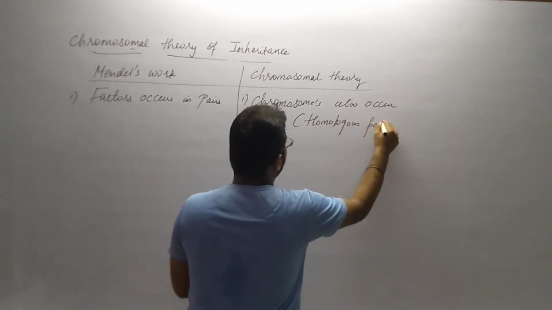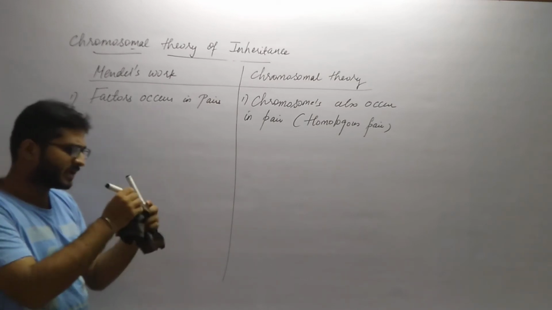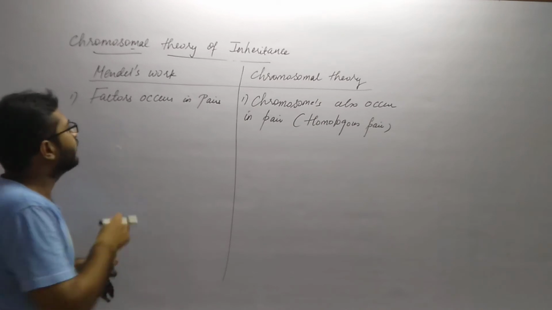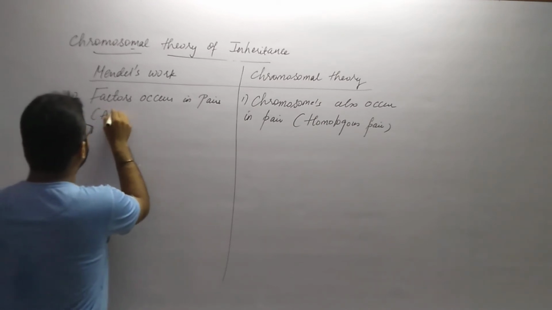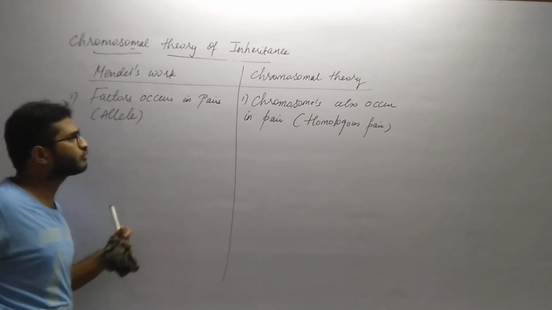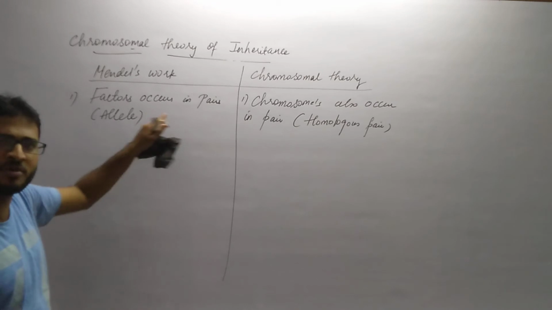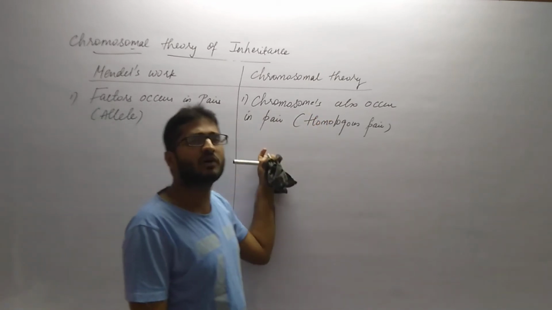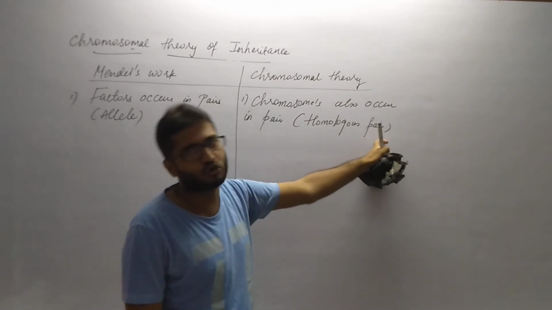So here also there should be one scientific technical name. Factors occur in pairs, and we know that factors are now called genes, which occur in pairs. There are two forms of the genes, the dominant and the recessive, which we call alleles. Chromosomes also occur in pairs, and that is what we call a homologous pair of chromosomes.